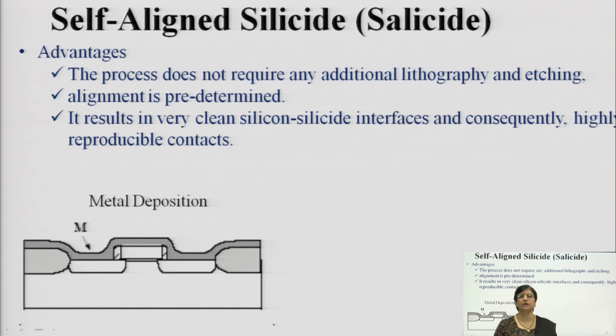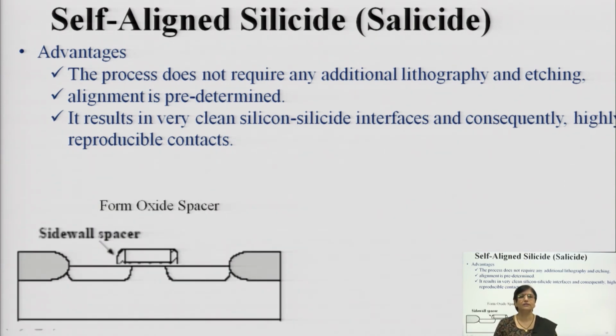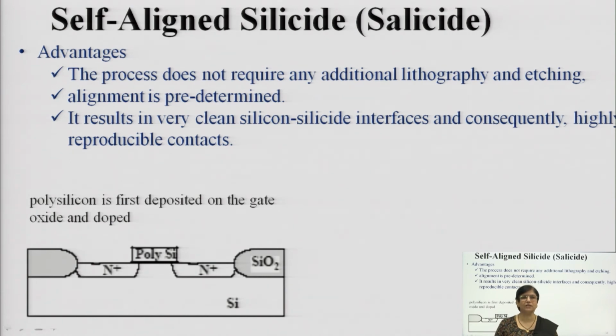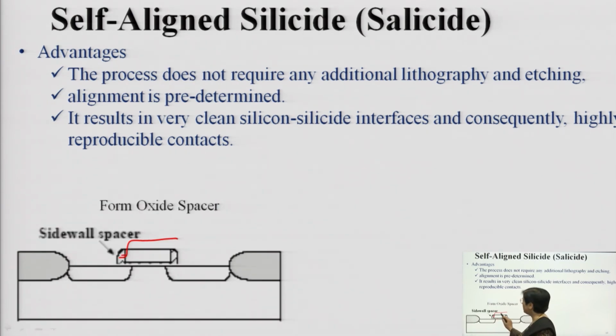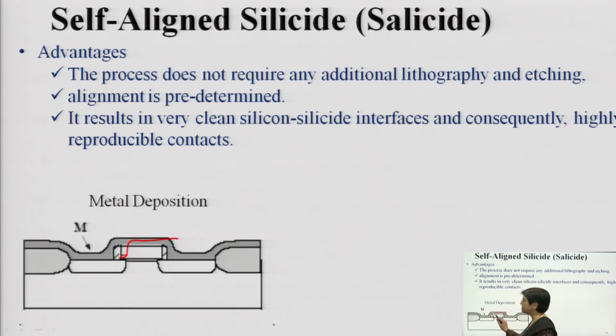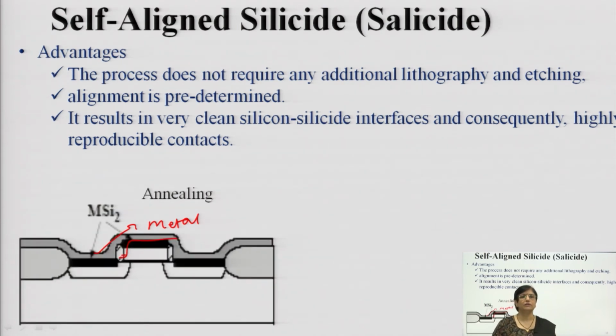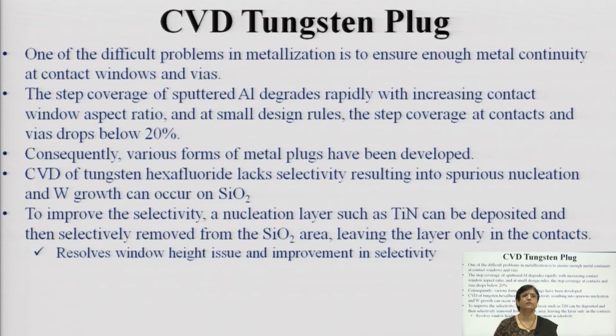Then this is how you will create the silicide. How is silicide deposited? Just see, first you have the polysilicon layer here, then you will deposit the side wall spacer, and then you will deposit the material. So, this is your metal deposition. You can have the barrier layer and subsequently the metal deposition can be done. Then you can carry out annealing, and it is simple.